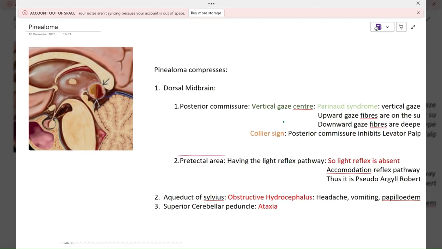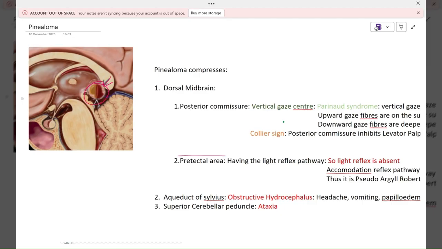Why I picked this topic? Because this topic has some signs which are very difficult to remember, so I'll make it easier to remember. This topic is basically asked in competitive exams, and we find it very hard to remember the specific science in this topic. So that is why I've taken this topic. Pinealoma is the tumor of the pineal gland.